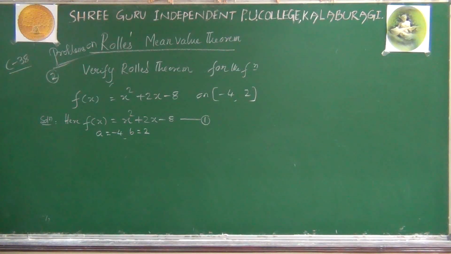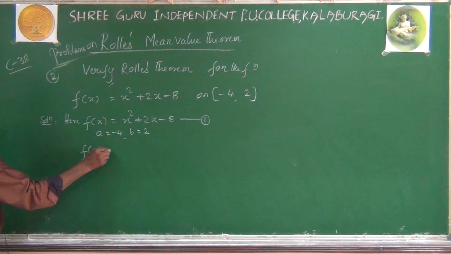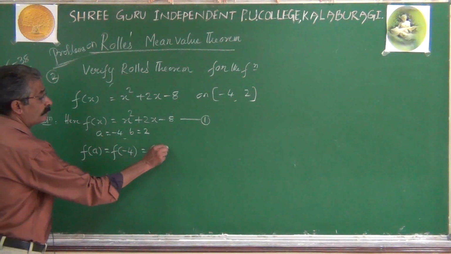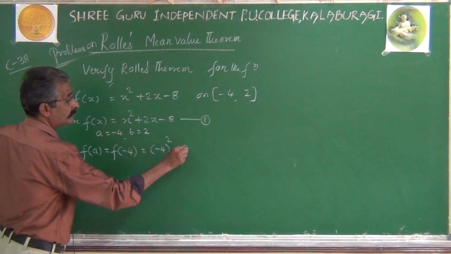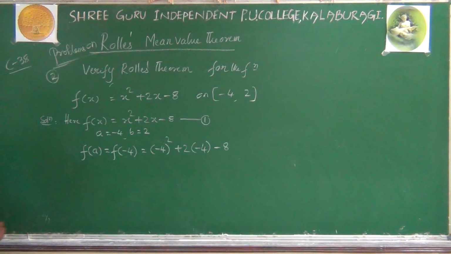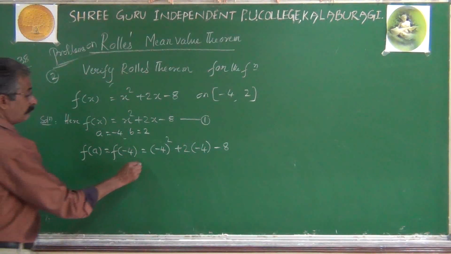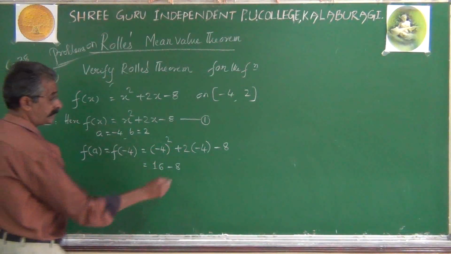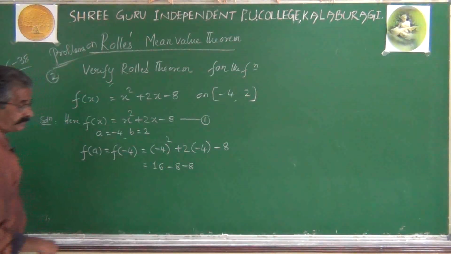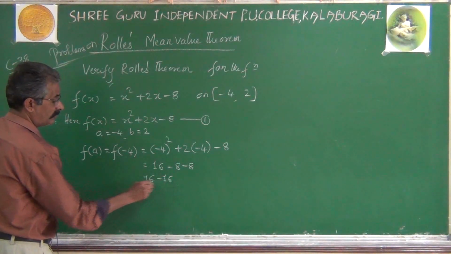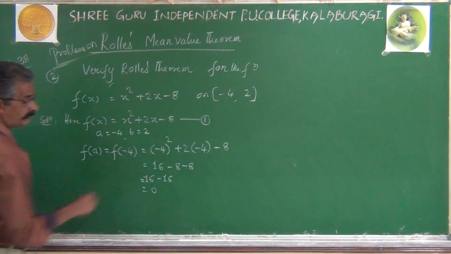Let's find f of a and f of b. Now f of a means f of minus 4, that is minus 4 whole square plus 2 into minus 4 minus 8. Minus 4 whole square is plus 16, 2 into minus 4 is minus 8, and there is already minus 8. 16 minus 16 will be equal to 0.